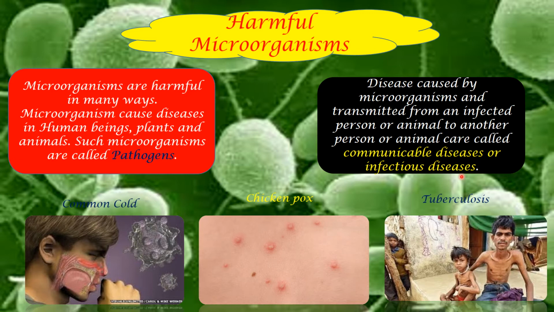We say TB patients, TB centers. You can see the person here who is infected with this microorganism, and see how the body has turned. He is very thin, with nothing in the body except bones and skin. That is how severe the effect of this microorganism is.